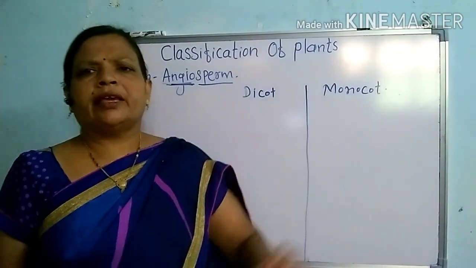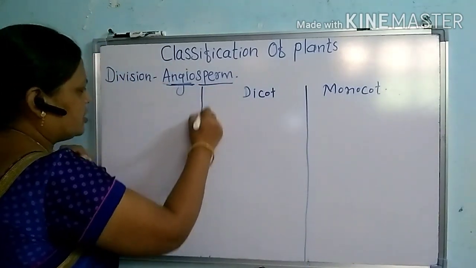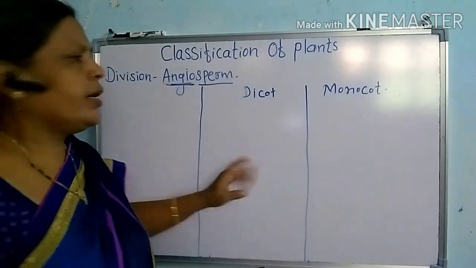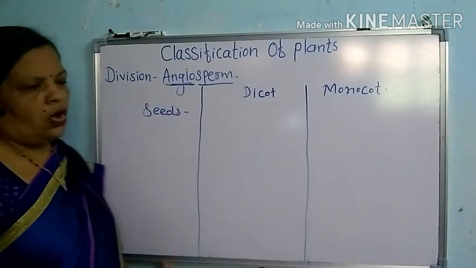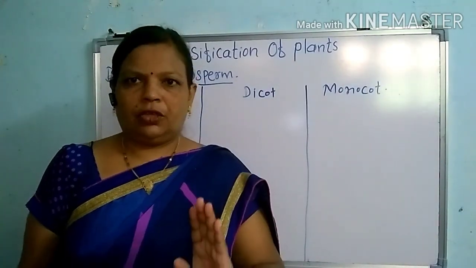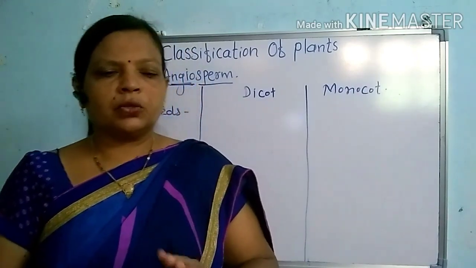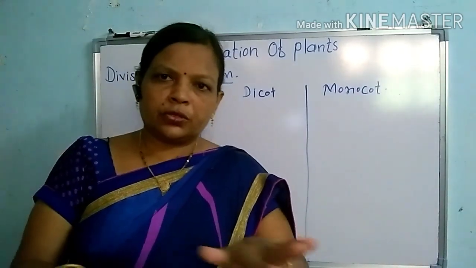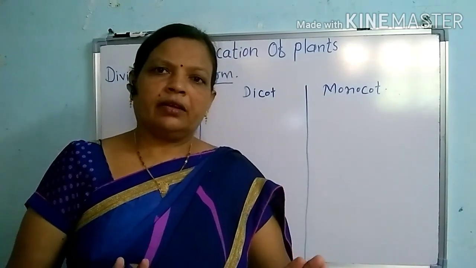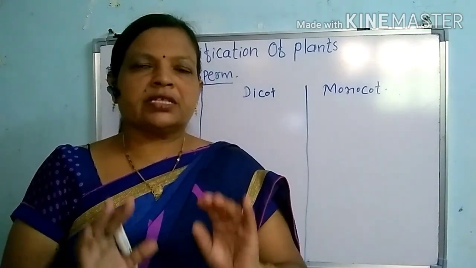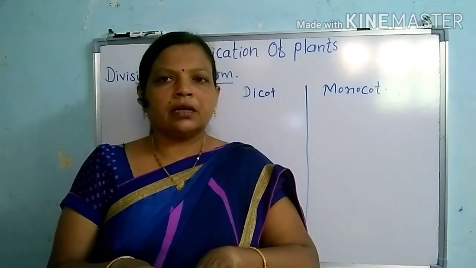We will see by taking many examples about the dicot as well as the monocot. The first difference among the dicot and monocot is in relation to their seeds. All of you are familiar with maize. All of you might have eaten maize, corn. Is it possible to separate the seed into two parts? We are also familiar with wheat and jowar. In the seeds of these plants, it is not possible to separate two parts.